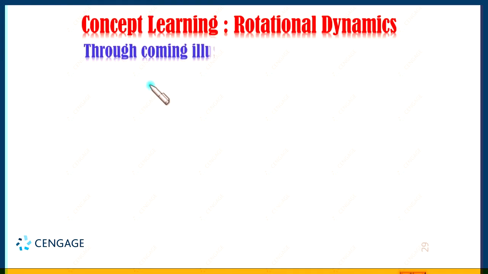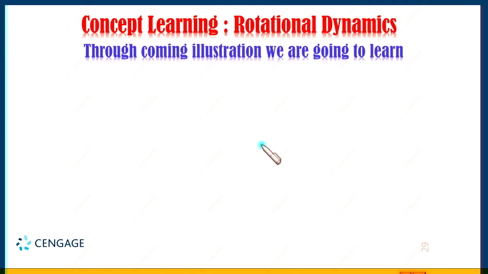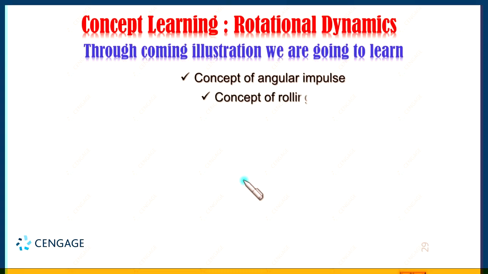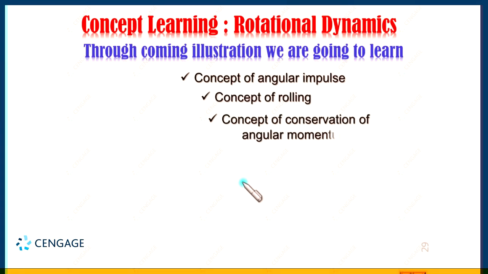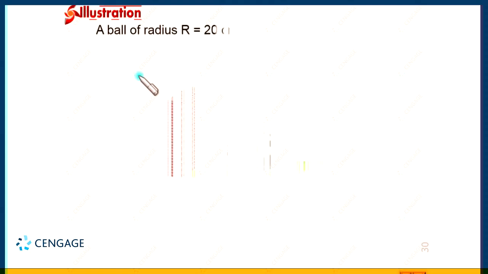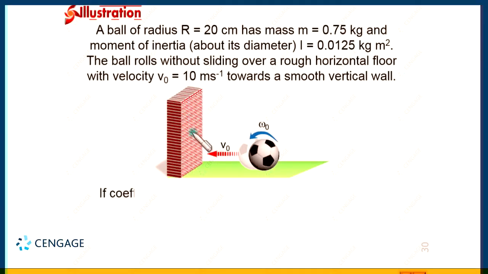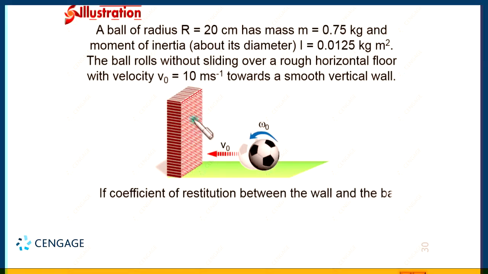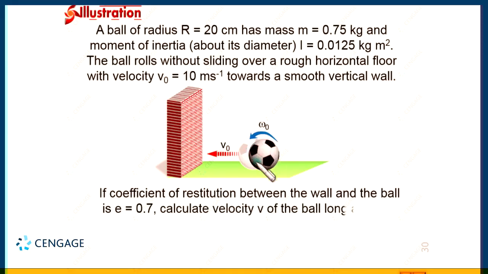In this illustration we will cover number 1, the concept of angular impulse, number 2, the concept of rolling, and number 3, the concept of conservation of angular momentum. So let us take illustration number 1. This is illustration number 1. This is a vertical wall, a smooth wall, and this ball is moving toward this wall.